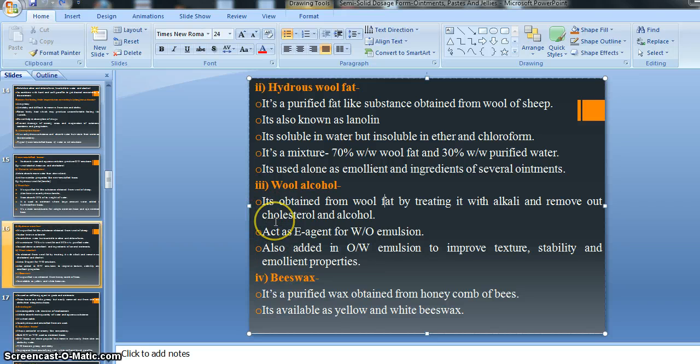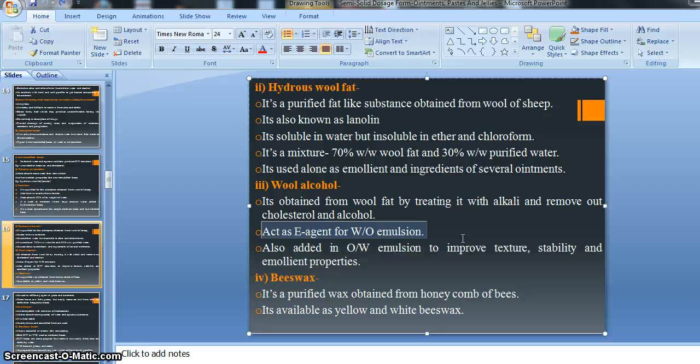Then wool alcohol acts as an emulsifying agent for W/O kind of emulsion, right? Suppose we have to prepare an O/W kind of emulsion, meaning water in the dispersed phase and oil in the continuous phase, at that time there is a suggestion we can use wool alcohol as an emulsifying agent, right, as an emulsifying agent.